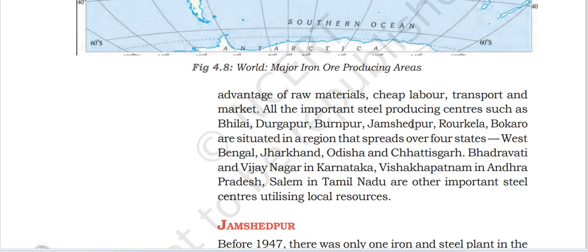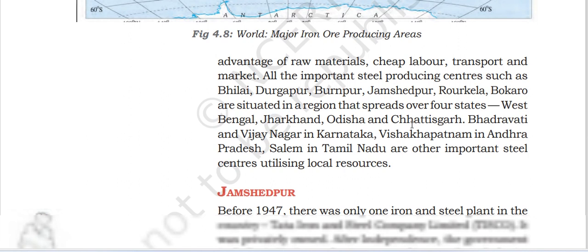All the important steel production centers such as Bhilai, Durgapur, Jamshedpur, Rourkela and Bokaro are situated in a region that spreads over four states: West Bengal, Jharkhand, Odisha and Chhattisgarh. Bhadravati and Vijayanagar in Karnataka, Visakhapatnam in Andhra Pradesh, and Salem in Tamil Nadu are other important steel centers utilizing locally available resources.